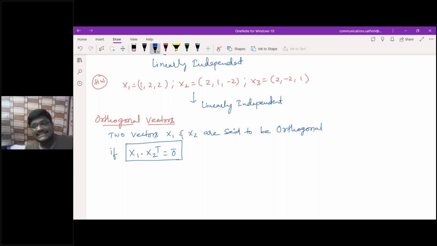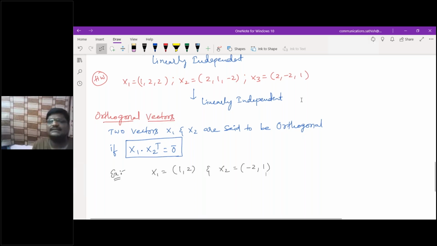If it satisfies this condition, I can call the two vectors orthogonal vectors. Let me take an example. X1 will be 1, 2, 2 and x2 will be 2, minus 2, 1. Whether these two vectors are orthogonal or not, I need to check.